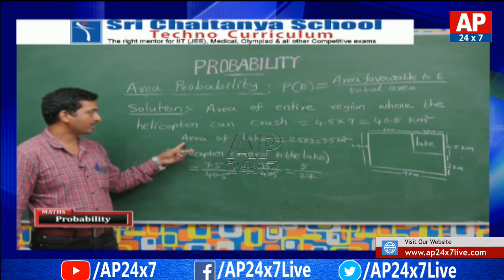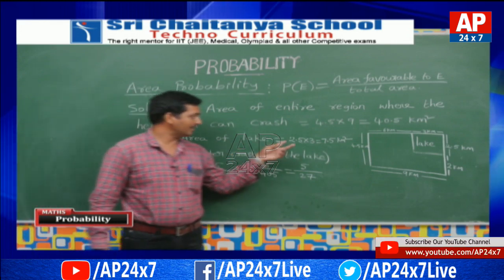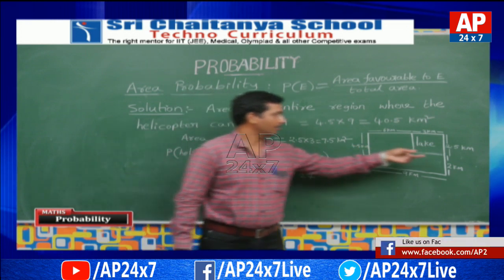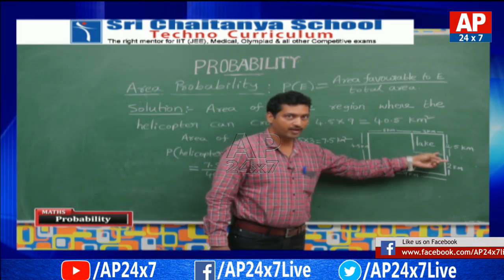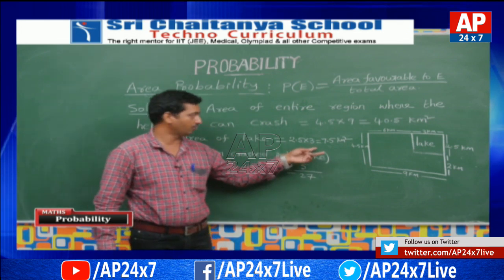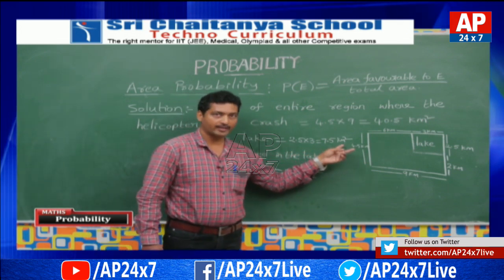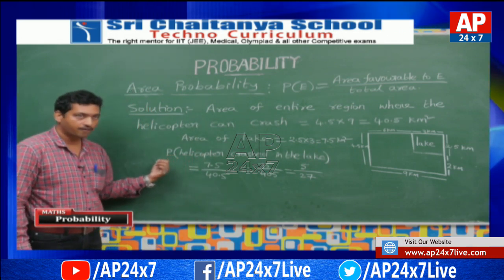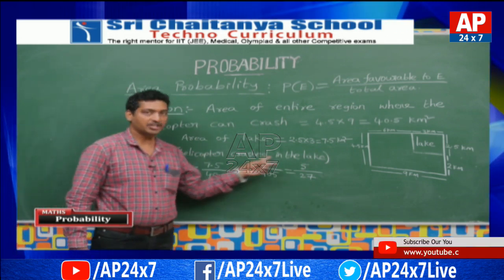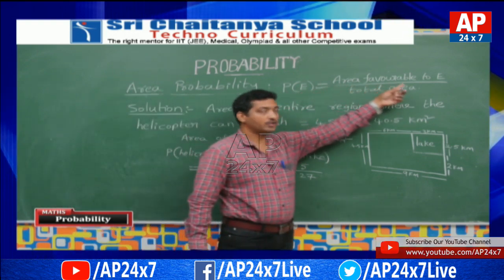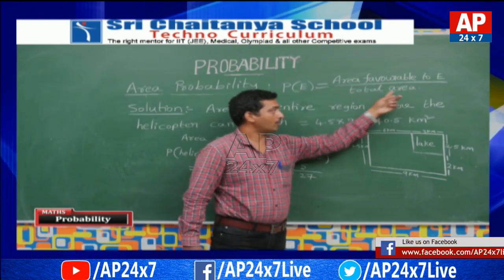Now the area of the lake is equal to 2.5 into 3, since the lake's length and breadth are 2.5 and 3. That's why 2.5 into 3 is equal to 7.5 kilometer square. Now we have to find the probability of the helicopter crashing in the lake, which is equal to the area favorable to the event by the total area.